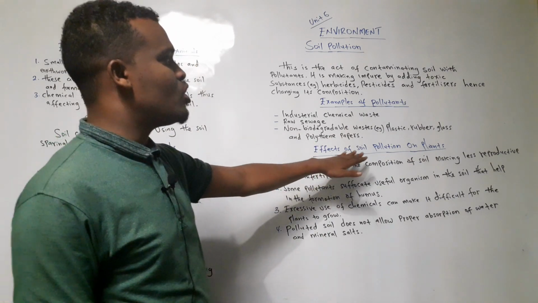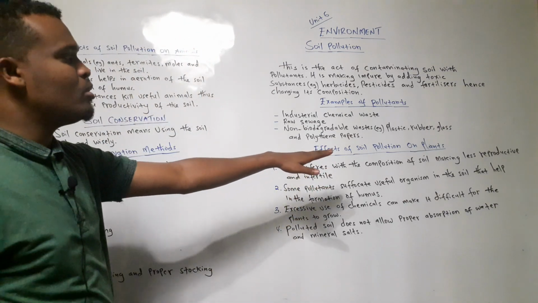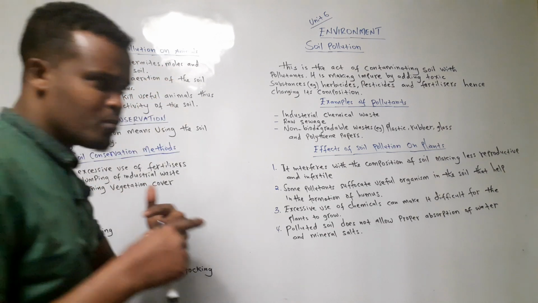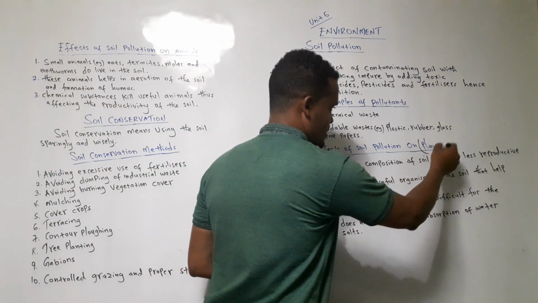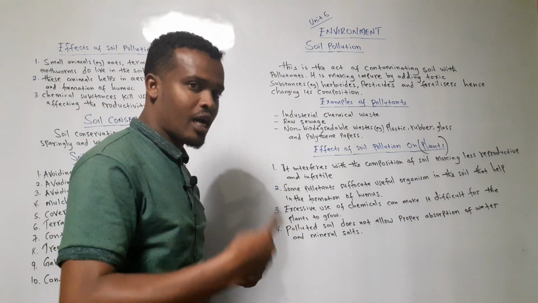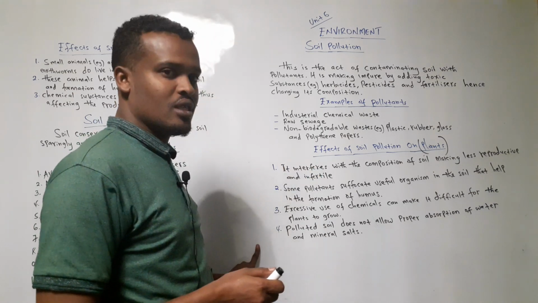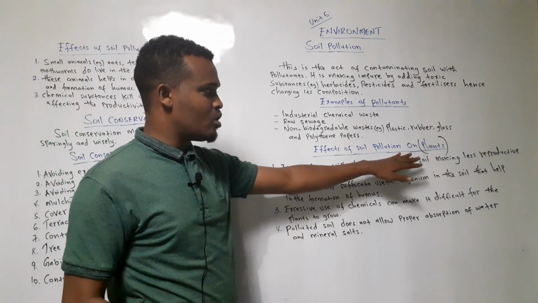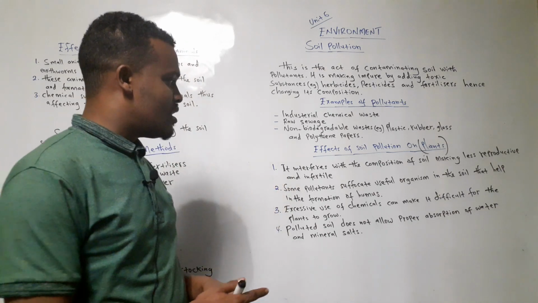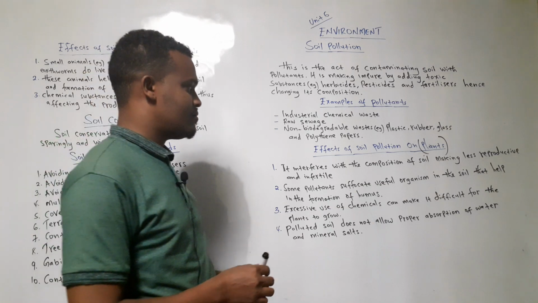Good. Effects of soil pollution on plants. If we are going to see one by one: effects of soil pollution on plants, effects of soil pollution on animals. When the soil is polluted, what will happen to the plants? The word effect means result. Immediately after the pollution comes, what are the results? What are the outcomes? What will you observe and see after the soil is polluted by those pollutants? These are the things now. It interferes with the composition of soil, making it less productive and infertile.